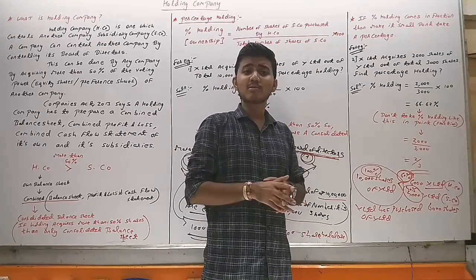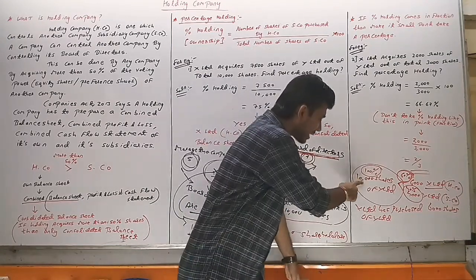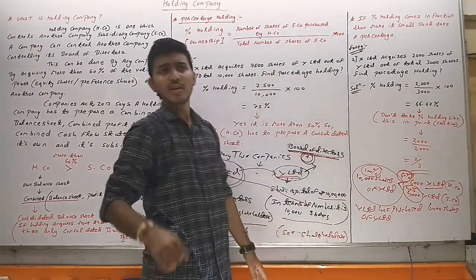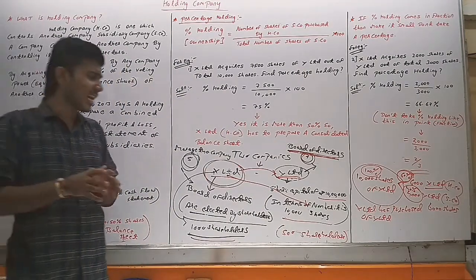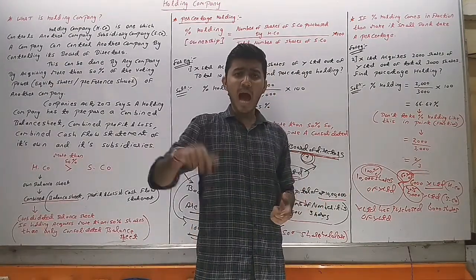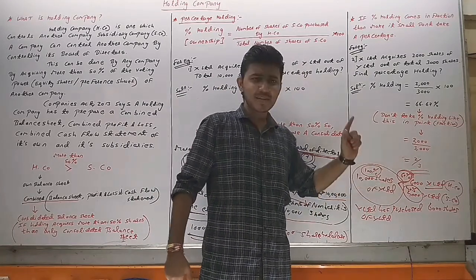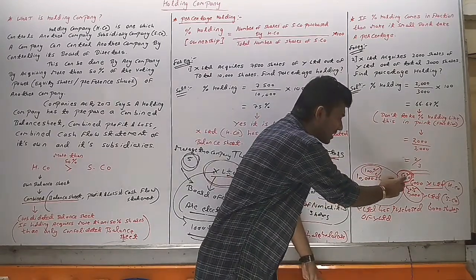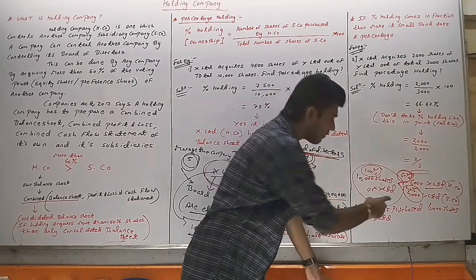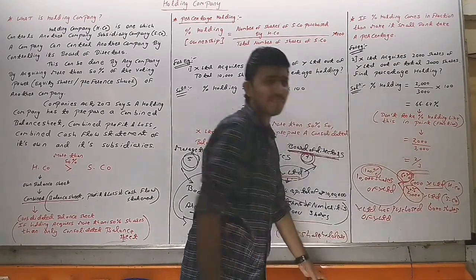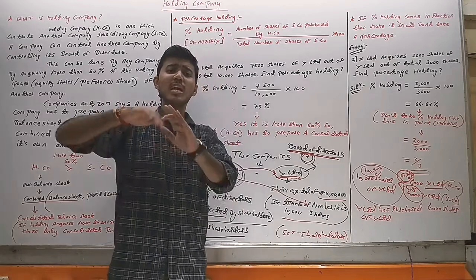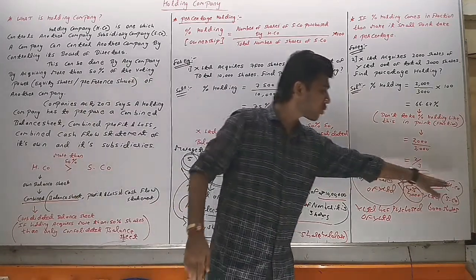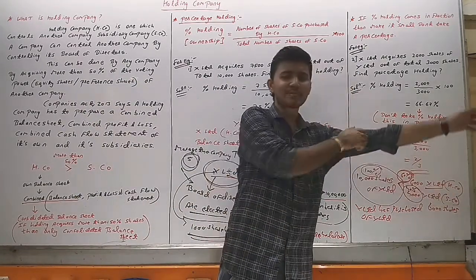Now, if we calculate in terms of percentage, this 10,000 is 100%, 6,000 is 60% and 4,000 is 40%. Which means the total number of shares of Y Limited was 10,000, out of which 6,000 is with X Limited and 4,000 remains with the others. It means 60% of the shares is acquired by X Limited and 40% has remained. The company which has more than 50% shares is known as holding company and the other company is known as subsidiary company.